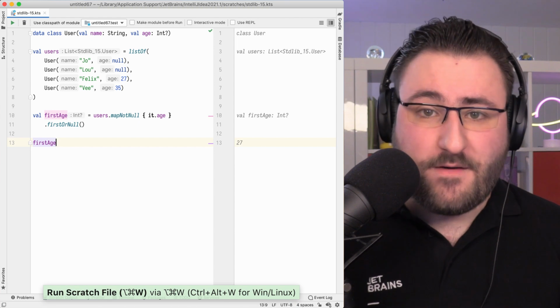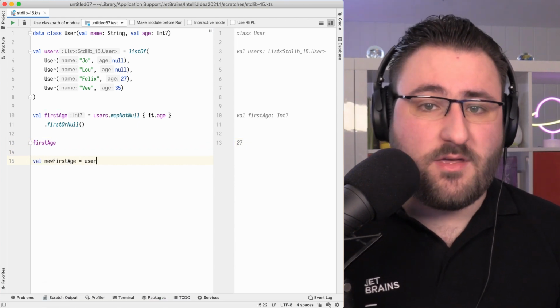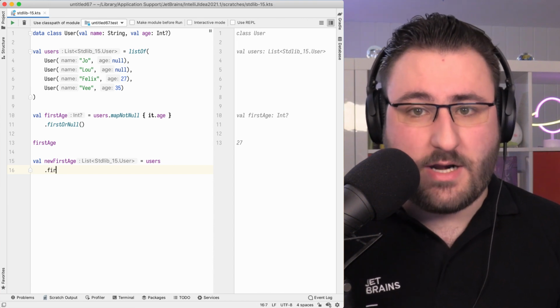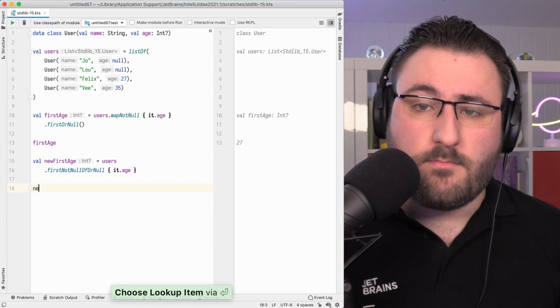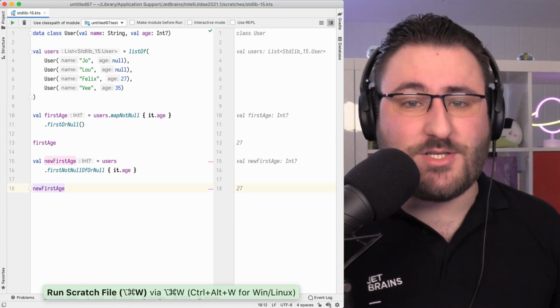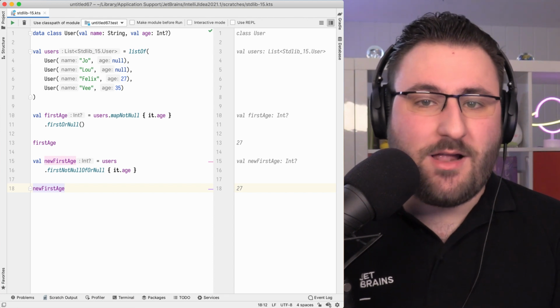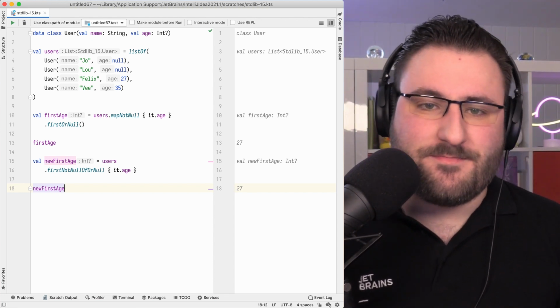With Kotlin 1.5, we can do better. With the firstNotNullOf and firstNotNullOfOrNull functions, we can express the same concept with a single call. And while the name is a bit of a mouthful, it really describes the functionality. The function returns the first non-null value of the passed selector, or null if no element matches.